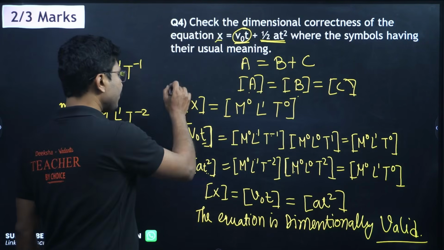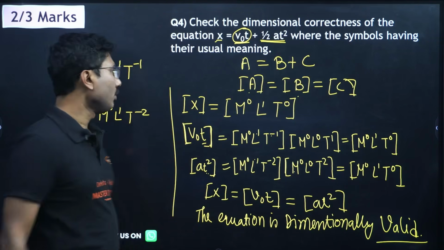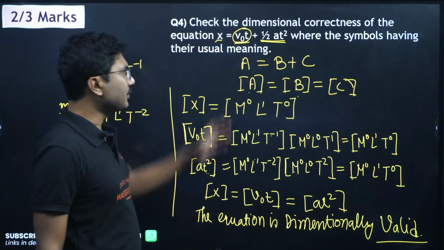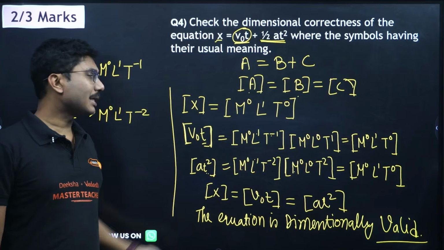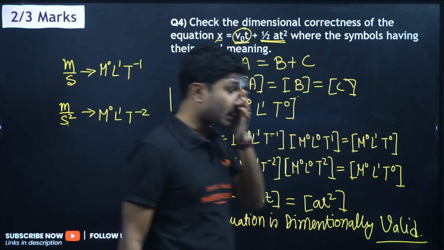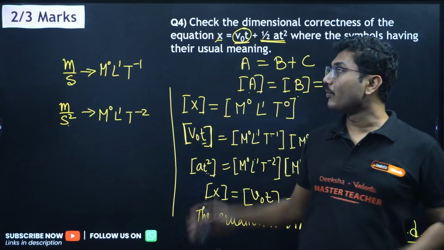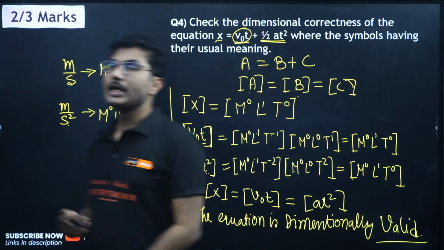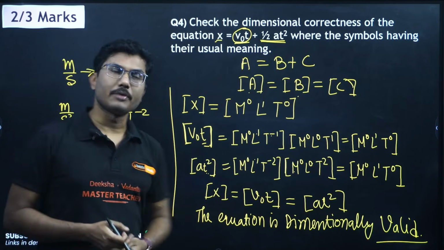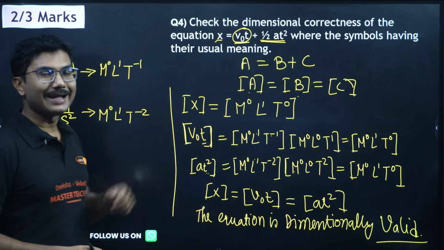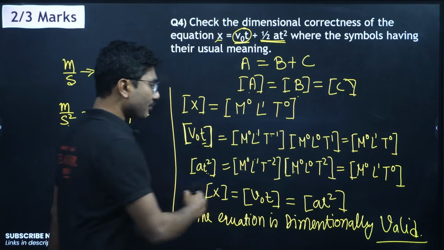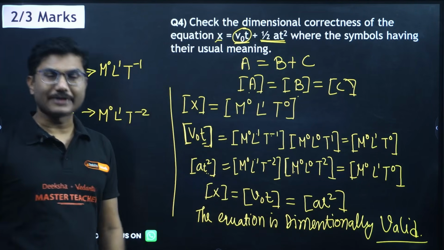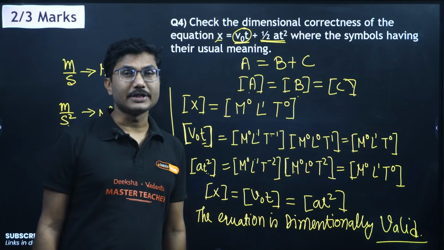So this is how you should solve. Be very careful. If in case you forget a dimension, they will change the quantity. Maybe they will give you a new equation. But remember that if you forget the dimension, try to understand what quantity it is and what is its unit. If you know the unit, your 90% problem is solved, because from the unit you can easily write the dimension, and then you have to check whether it is correct or not. In case you find that one dimension is not matching, then you will say that this equation is dimensionally